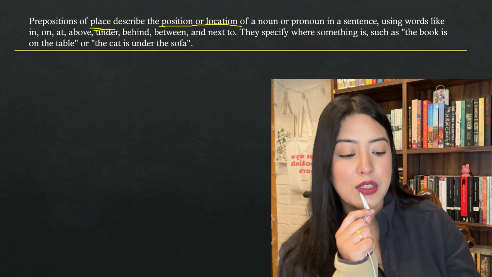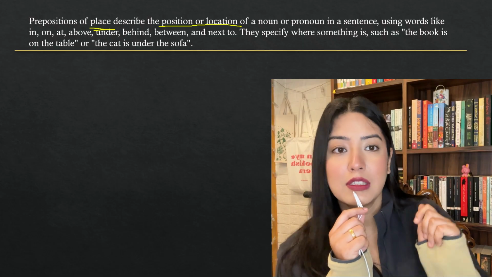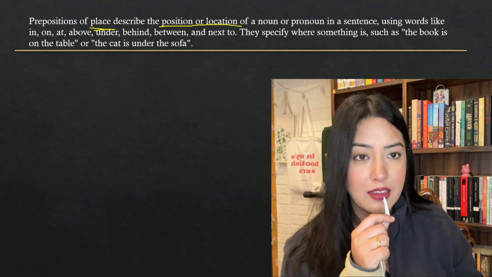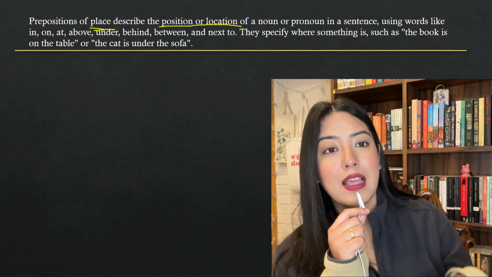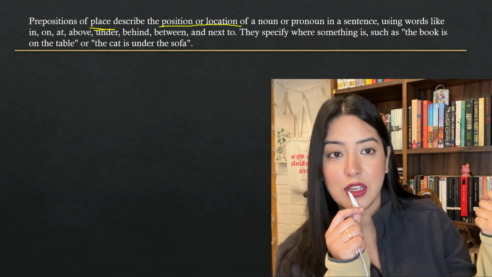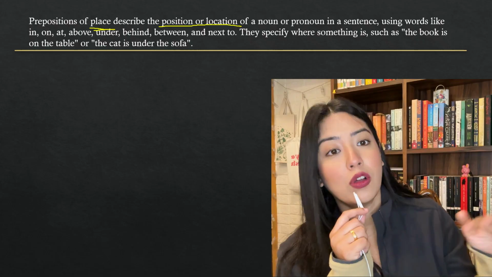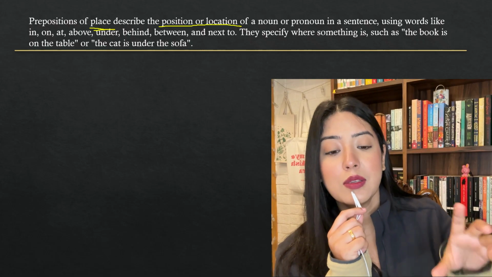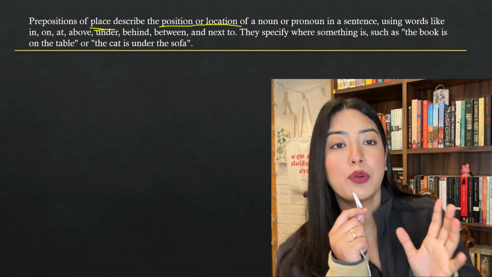Position, in the sense of, where is the pen? Is it on the table? Is it under the table? All of those things are describing the position. Where did you keep the teacup? In the kitchen. It's a position. Where did you keep the plate? On the table. It's a position again. So it's a position or a location of a noun or pronoun.